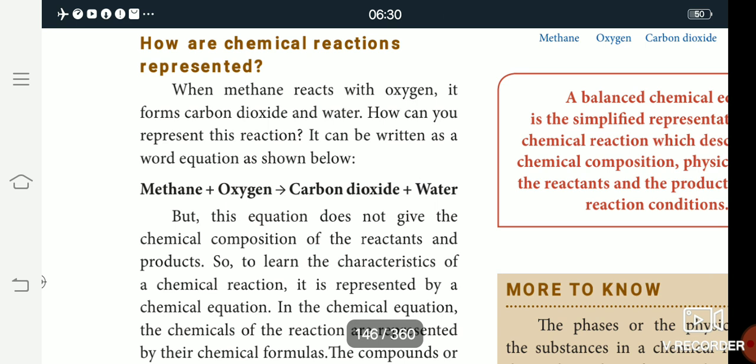The colorless and odorless gas is composed of one carbon atom and four hydrogen atoms. So the methane formula is CH4: one carbon atom and four hydrogen atoms.